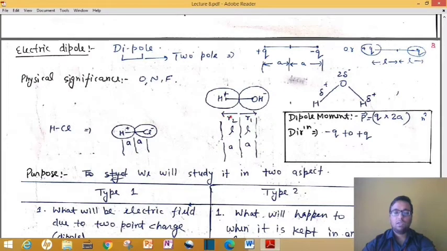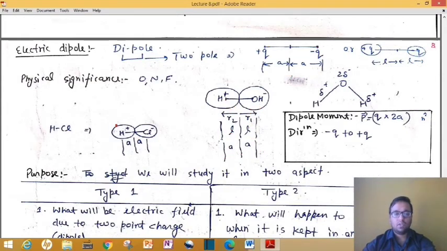This radius, basically in physics we consider both radii as almost equal. So this R2 will be represented by L and R1 will also be represented by L. Or you can say the radius of the first atom is a and the radius of the second atom is also a. We always consider both as equal. So this plus charge is marked by plus q over here, and this negative charge, the negative ion, is marked by minus q over here, and the distance between them is considered 2a, or you can consider it 2l as well.